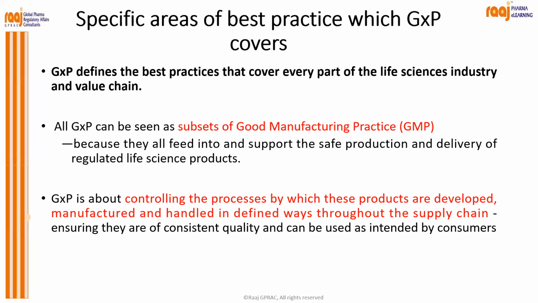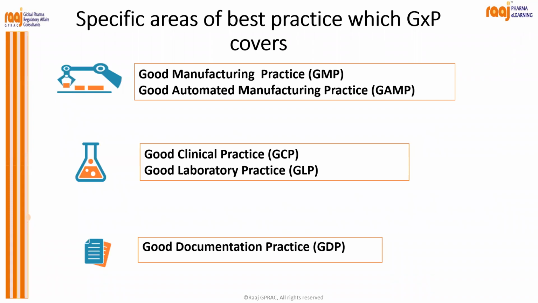So GXP is about controlling the processes by which these products are developed, manufactured, and handled in defined ways throughout the supply chain, ensuring that they are of consistent quality and can be used as intended by the consumers. So for everyone, our customer is like a god. If you make your customer happy, your consumer happy, then only there is a sustainability of business. And that's how this GXP helps your business sustainability.